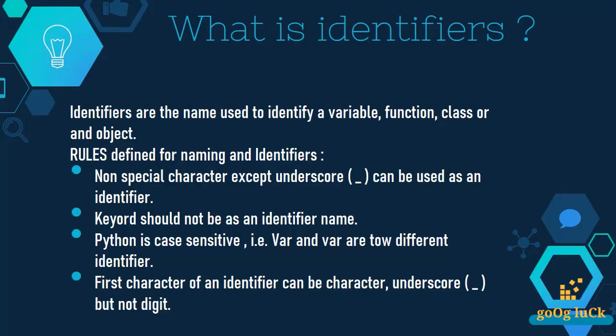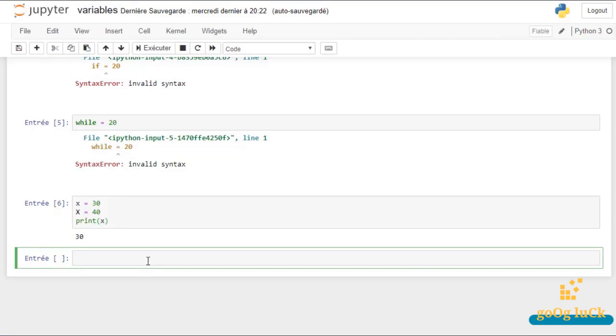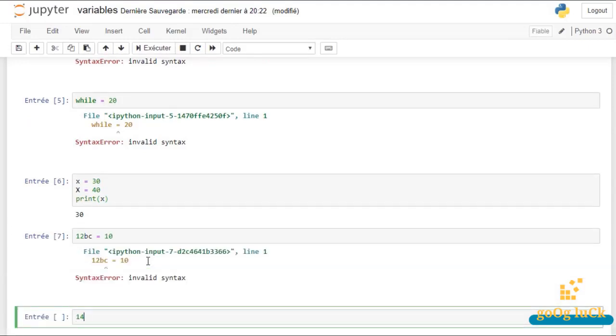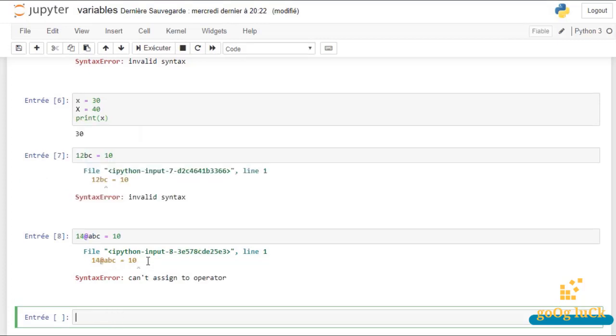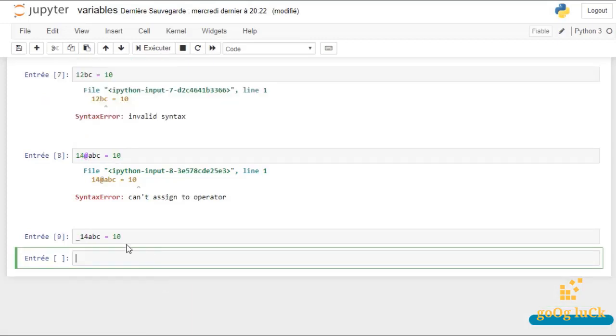Next, and the last one, is the first character of an identifier can be a character or underscore, but not a digit. Well, what does this mean? 12bc equal 10, this is wrong. 14@abc equals something, this is also wrong. But what you can do instead is specify an underscore before this: _14abc, without the at part, as no special character other than underscore is allowed, equal 10. So this would be accepted without any error. Fine.